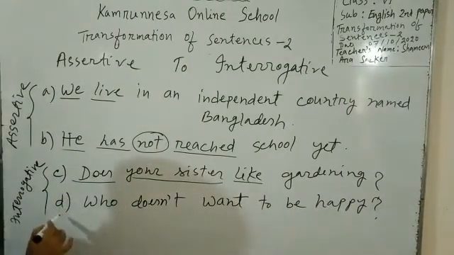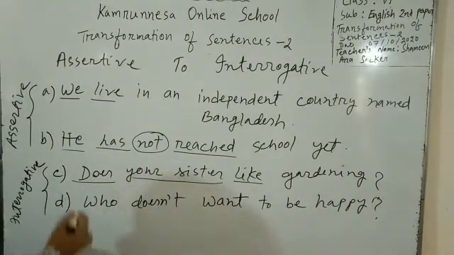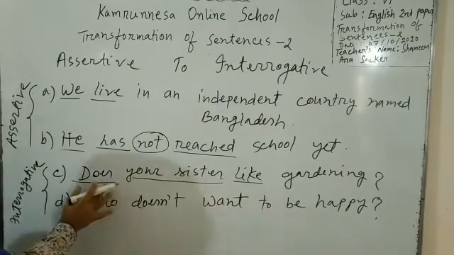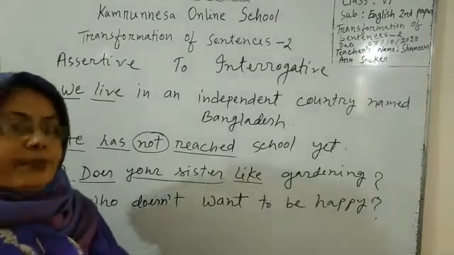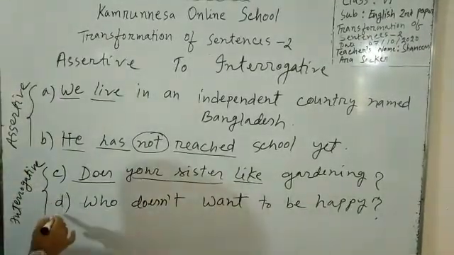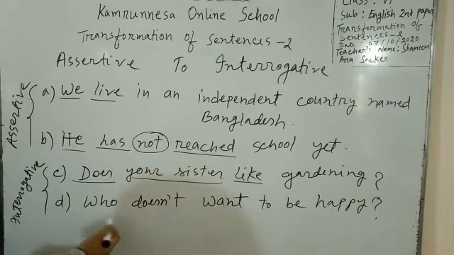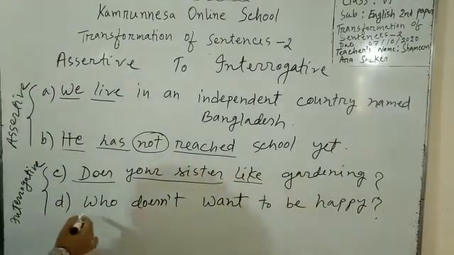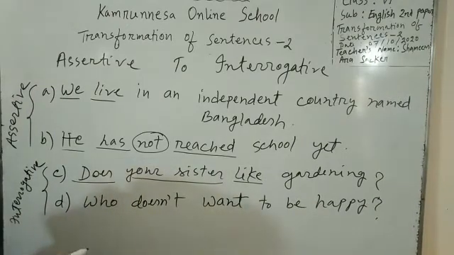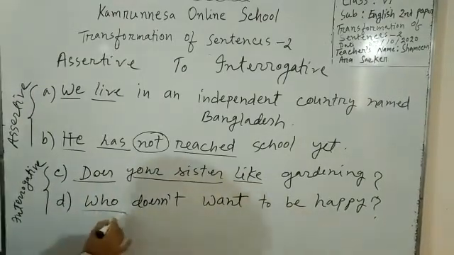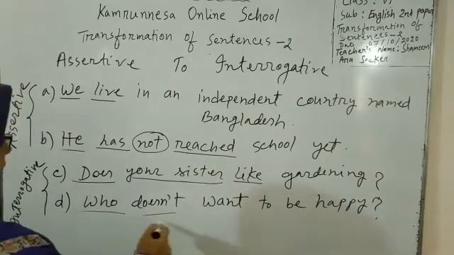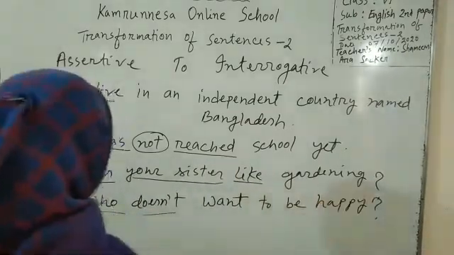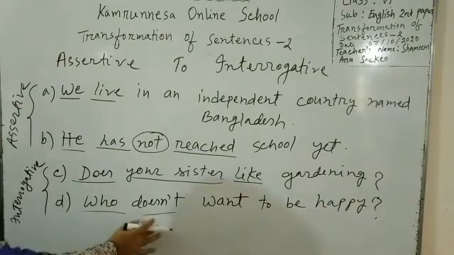Now come to the last sentence. The sentence in C is an interrogative sentence, and this interrogative sentence is in yes/no pattern. And in the last sentence, who doesn't want to be happy? This is also an interrogative sentence. Here, this sentence starts with a WH word, then auxiliary verb, principal verb, extension, and this sentence is negative interrogative.